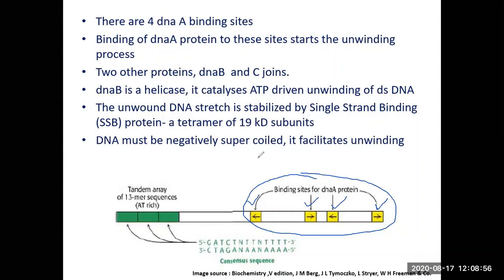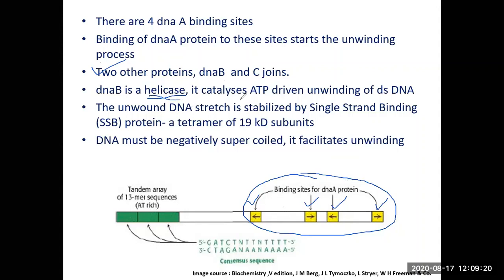Binding of DnaA protein to these sites begins the unwinding process. 2 other proteins, DnaB and DnaC, join. DnaB is a helicase. What is helicase?